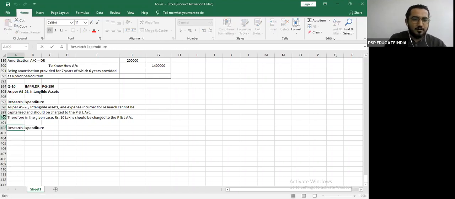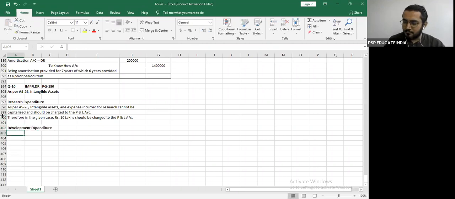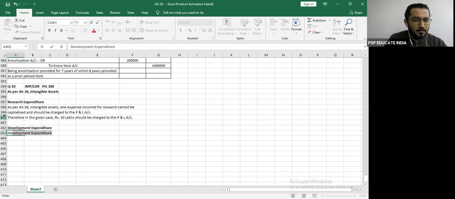Come to the next one, development expenditure. Development expenditure that meets the recognition criteria should be capitalized.